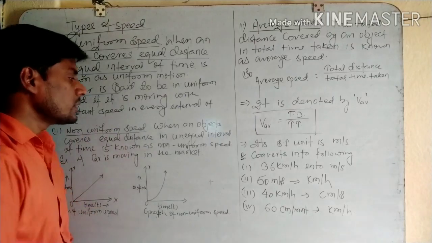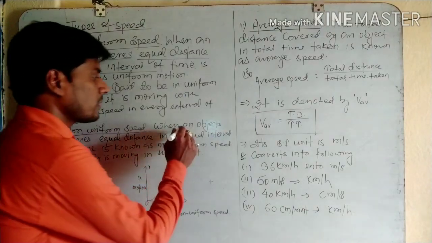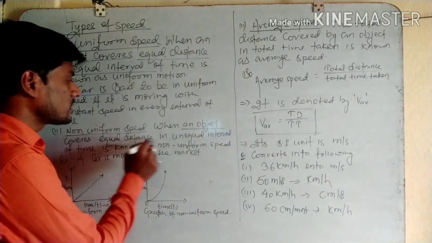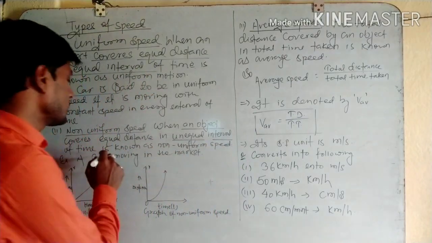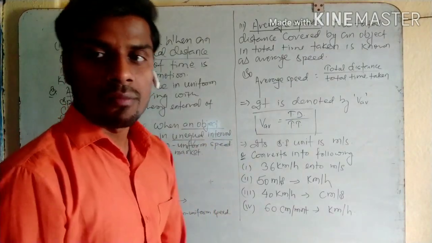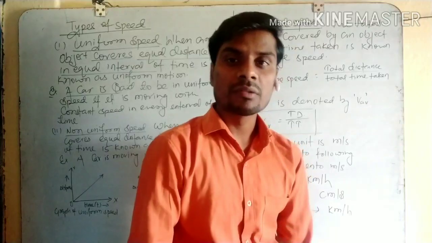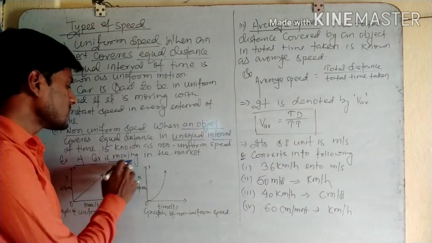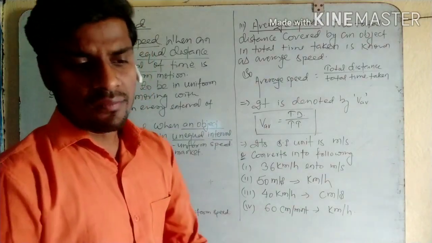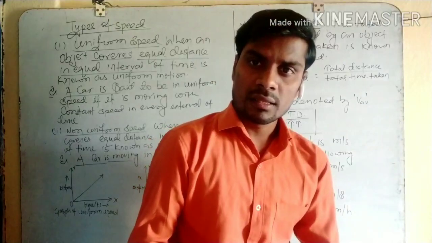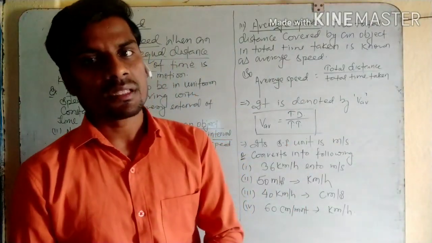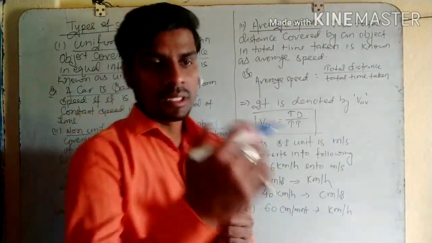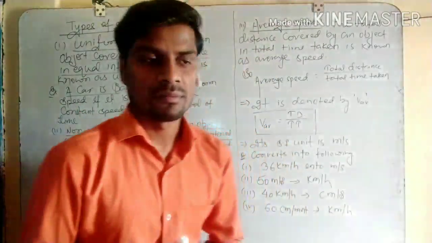Second, non-uniform speed. When an object covers unequal distance in equal intervals of time, it is known as non-uniform speed. It is just similar to non-uniform motion. For example, any vehicle moving in the market: its speed is always changing due to crowd, so it is not constant for every interval of time.